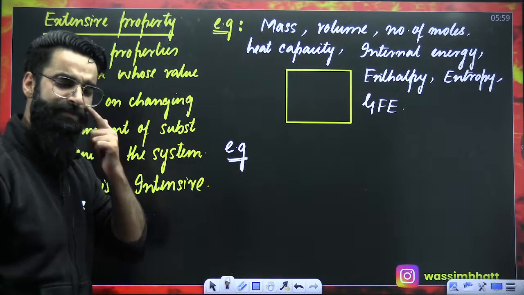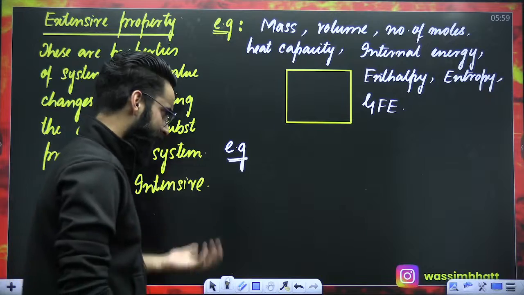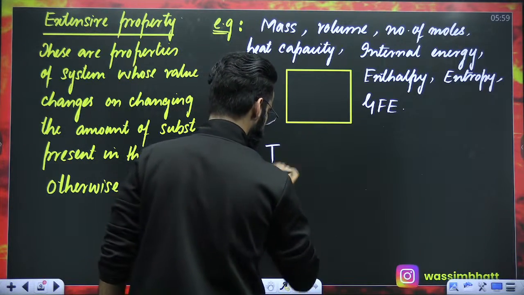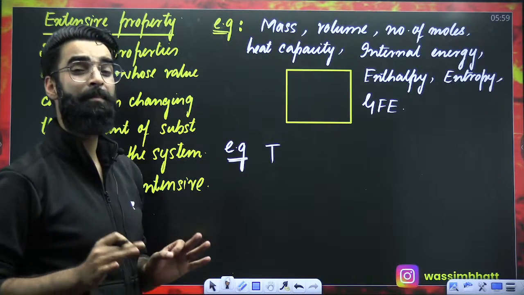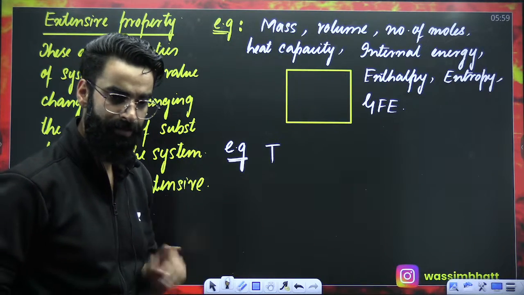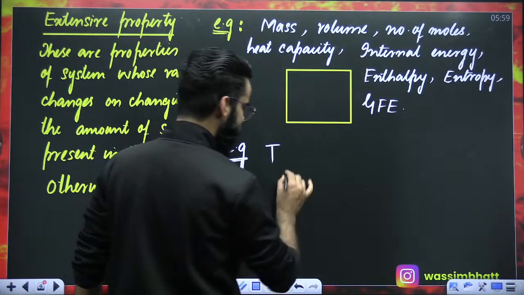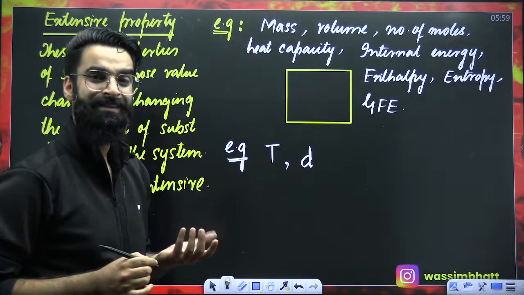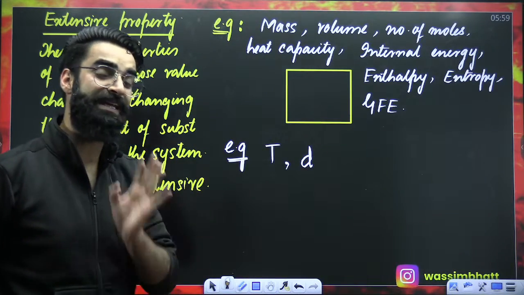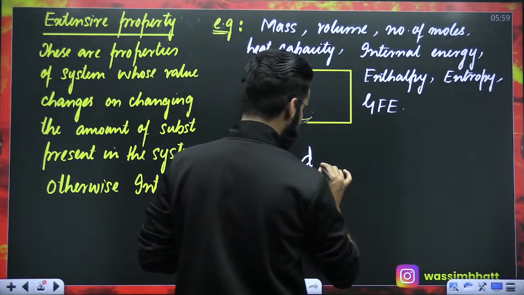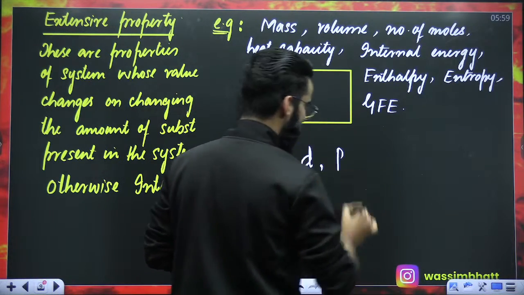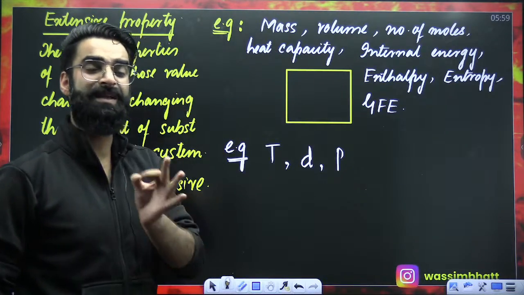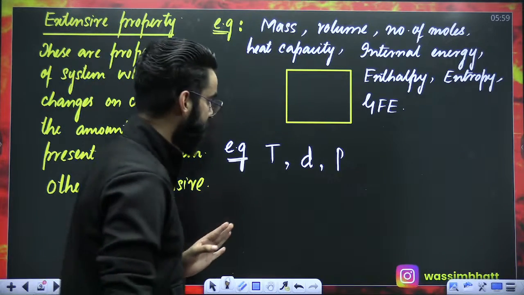There are many examples of intensive properties as well. There's, students, temperature. It is the perfect example of an intensive property. Number two, density of a substance is a perfect example of an intensive property. Pressure of the gas is a perfect example of an intensive property.